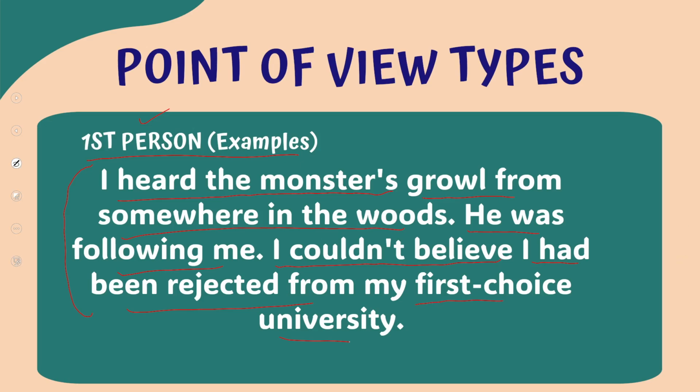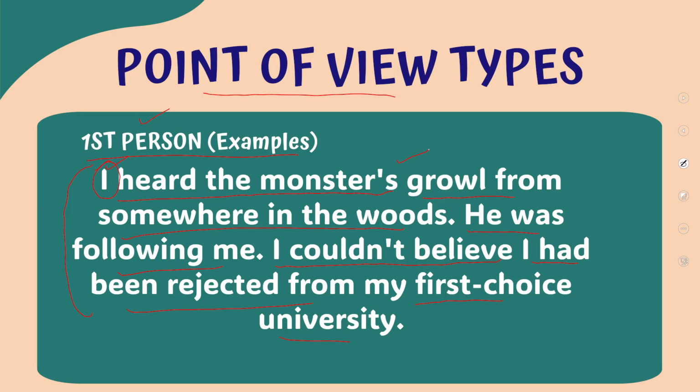So these are different kinds of sentences. You can see that it is a first person narrative or a point of view because I is used. Then you can see that the subject, the narrator, is experiencing everything firsthand.